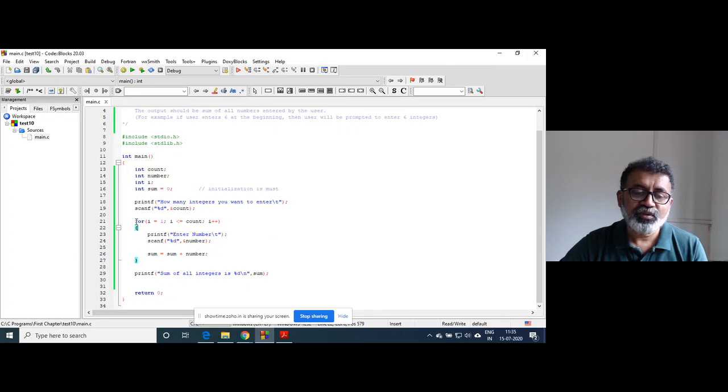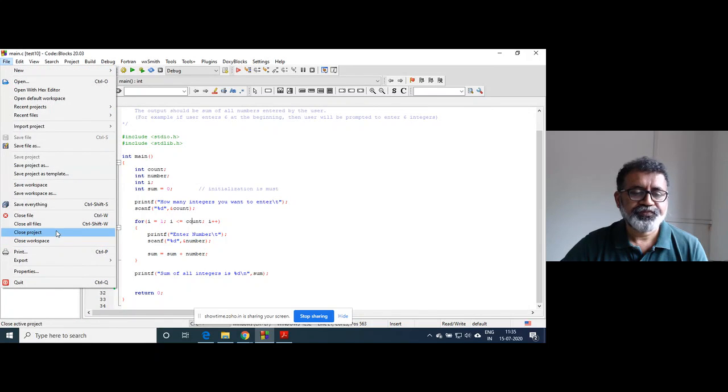So this loop may be executed three times, eight times, 100 times, whatever. But that is going to be decided by the user at the beginning. That's why you have used the same variable to check the condition for how many times the loop is going to be executed. So as compared to the first program, we are trying to understand something new in each program. I hope this program is understood.